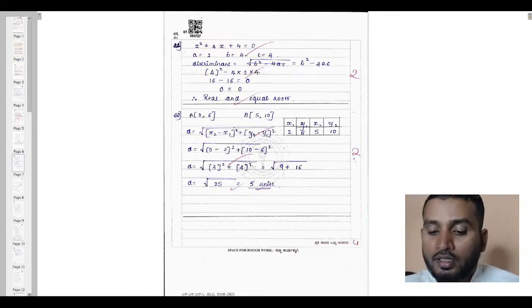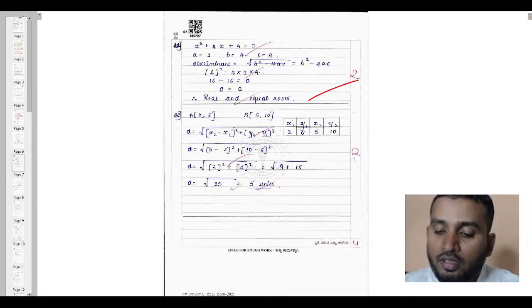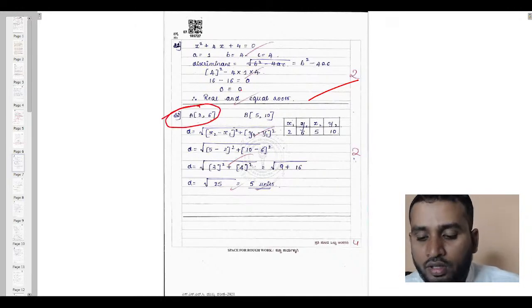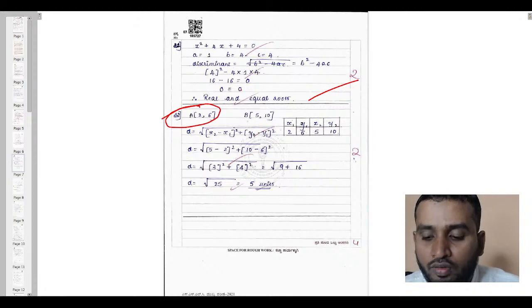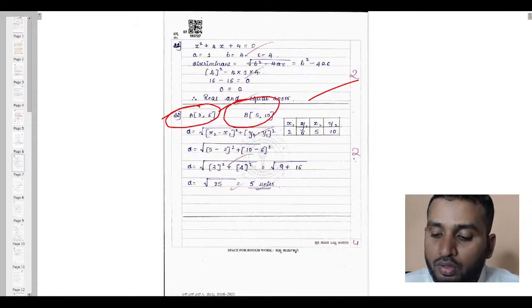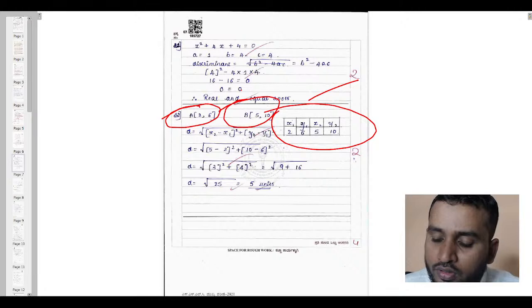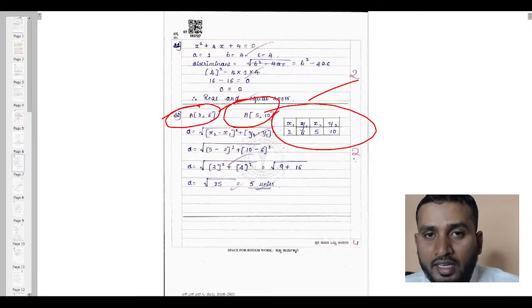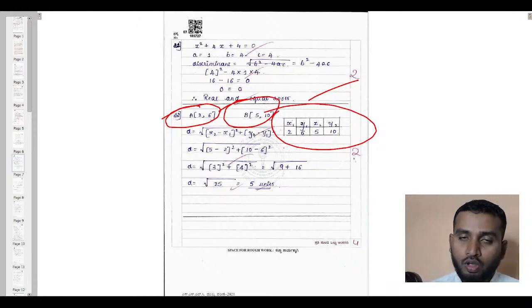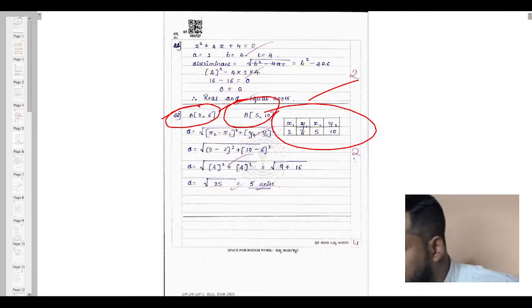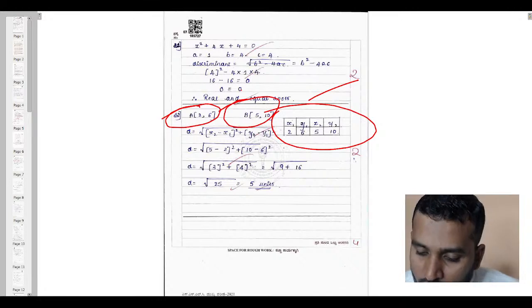Okay. Next question number 21. As you can see, he has written the discriminant formula, steps and real and equal roots. Again you can see this is very beautiful, child. The coordinates of A were 2, 6 and the coordinates of B are 5, 10. Ultimately he has written a box. Can you see this? If you maintain this kind of script, it will be easy for you to substitute the values. You will not go wrong and you will not make any mistake. Is this clear?